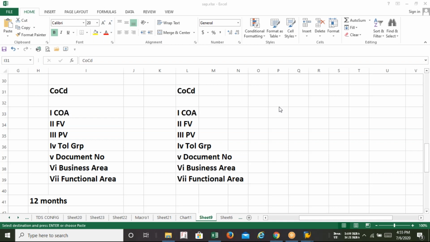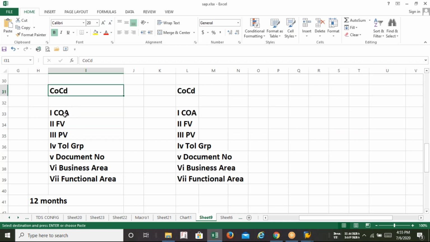The chart of accounts is where we need to save all our GL, general ledger.